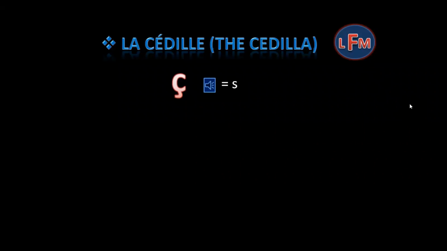Now, I will tell you about the cédille. It is a symbol which looks like a hook that is put under the letter C, and the sound of C with cédille changes to S. It is used with either O, U, or A.